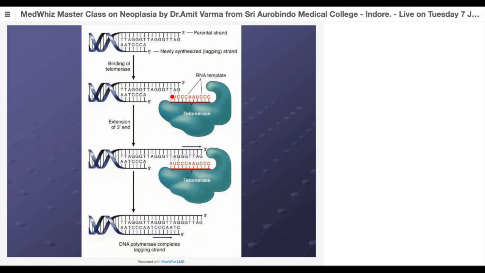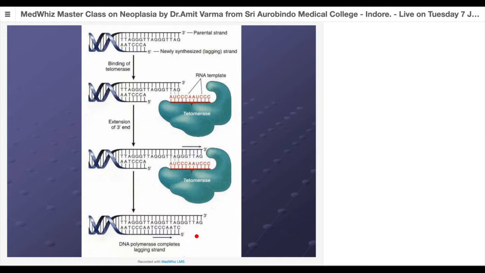So now what happens when the telomerase is getting formed in excess? Whatever has been damaged from the telomere end of the DNA double helix structure, this telomerase enzyme will act like a template and it will rebuild that much portion of the telomere which is lost. So it will regenerate the telomere again, as if nothing has happened, or the cell is juvenile again, so there is no biological clock telling how many times this cell has multiplied.